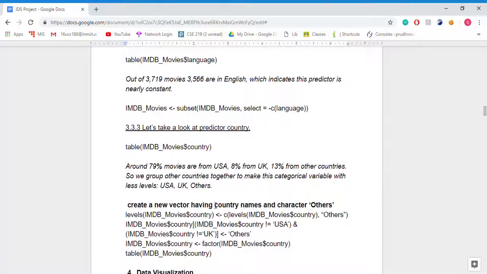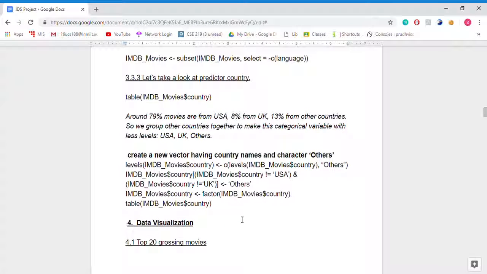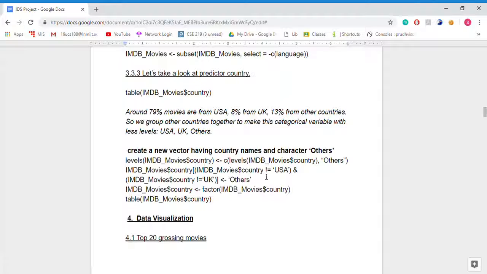Now looking at country, 79% of movies are from USA, 8% are from UK and 13% from other countries. So we will be creating a separate category like Others, USA and UK to distinguish those.